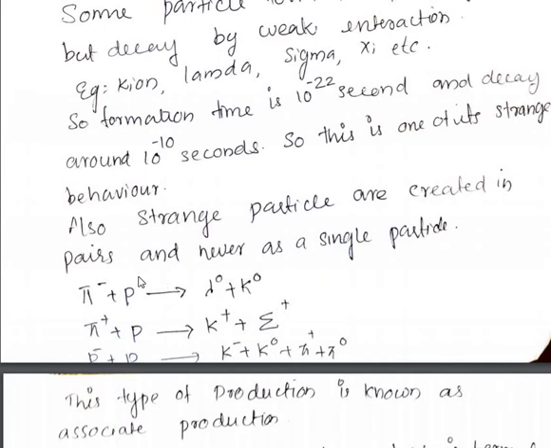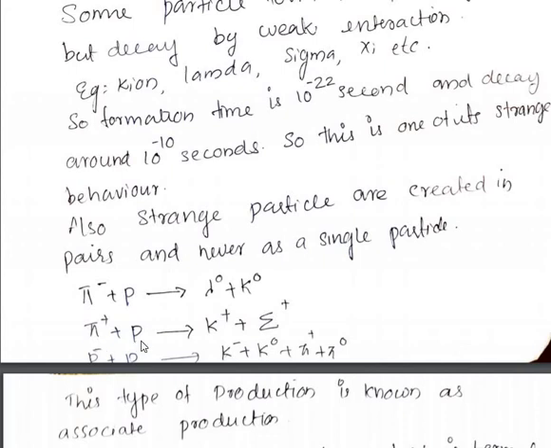Also, strange particles are created in pairs. So pi minus plus p gives lambda 0 plus K0. So there is a pair of strange particles: lambda is a strange particle, K is a strange particle. This is known as the associated production.